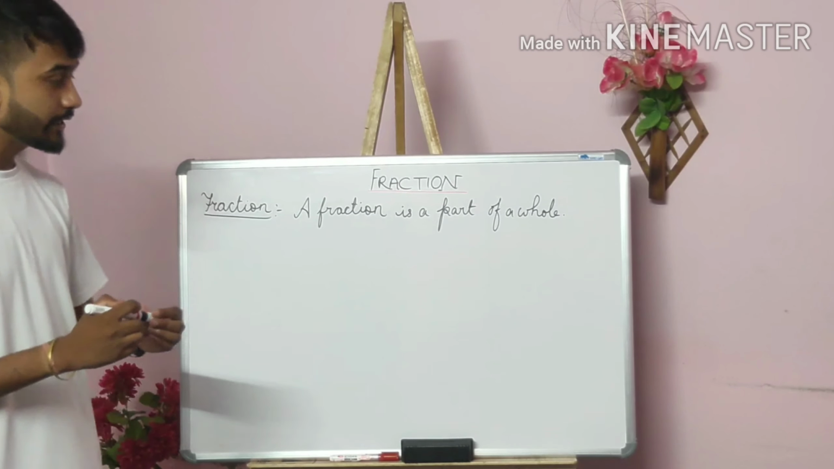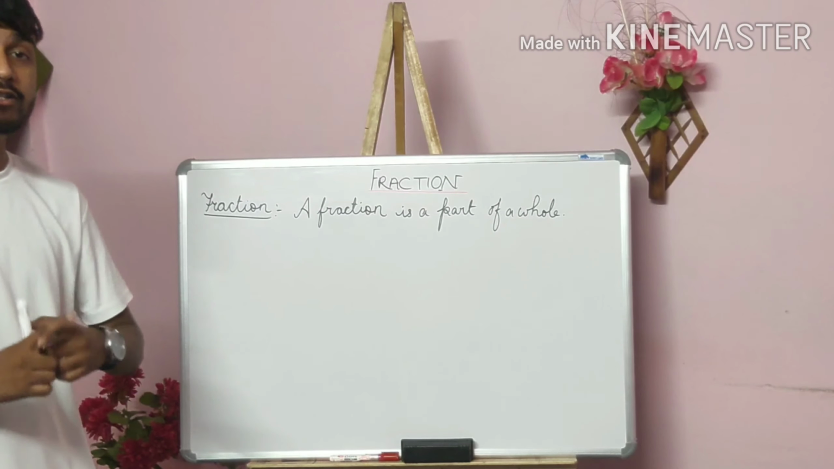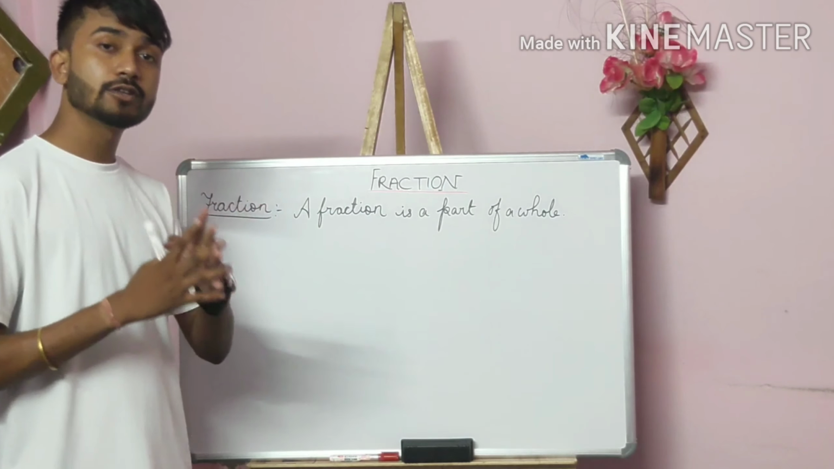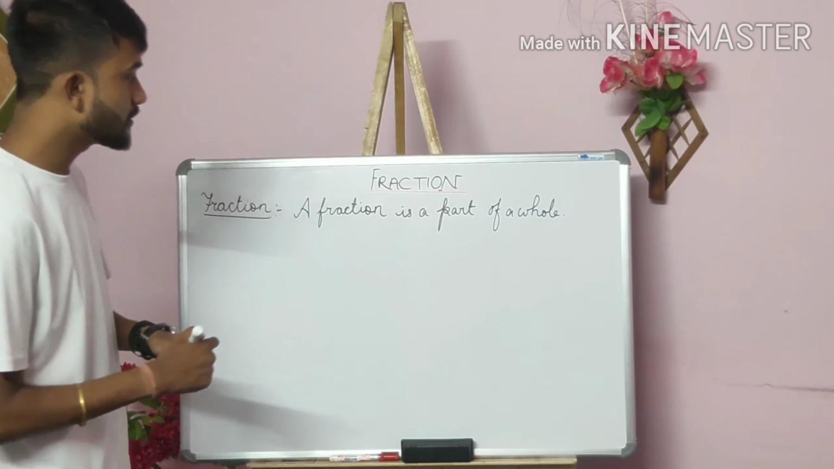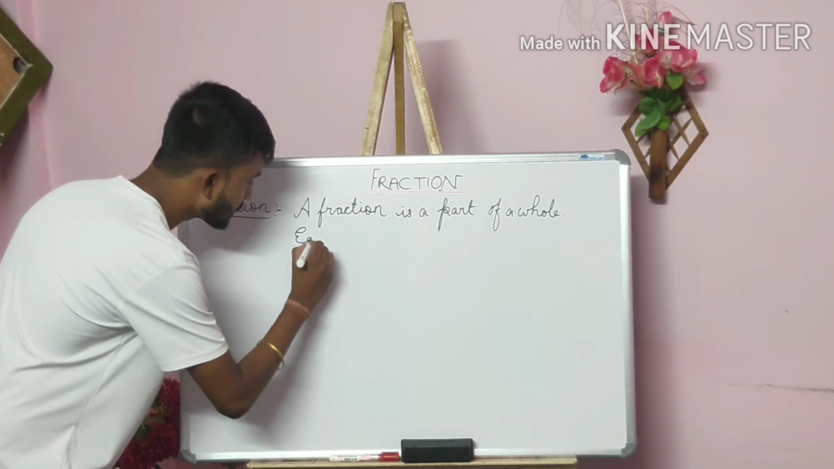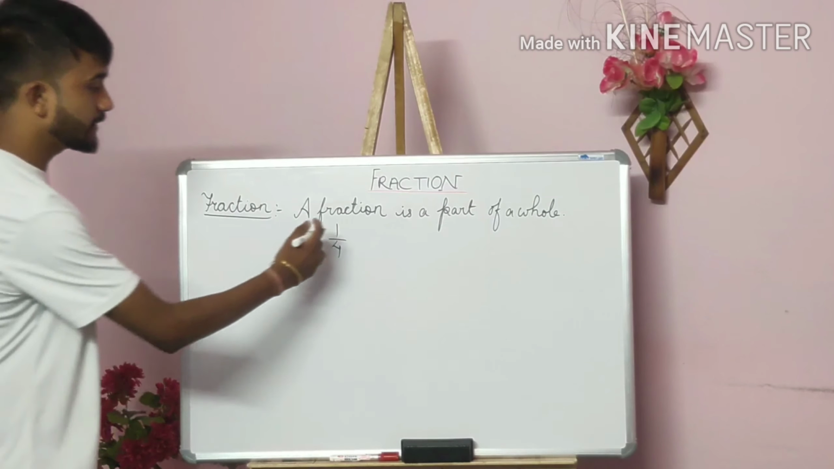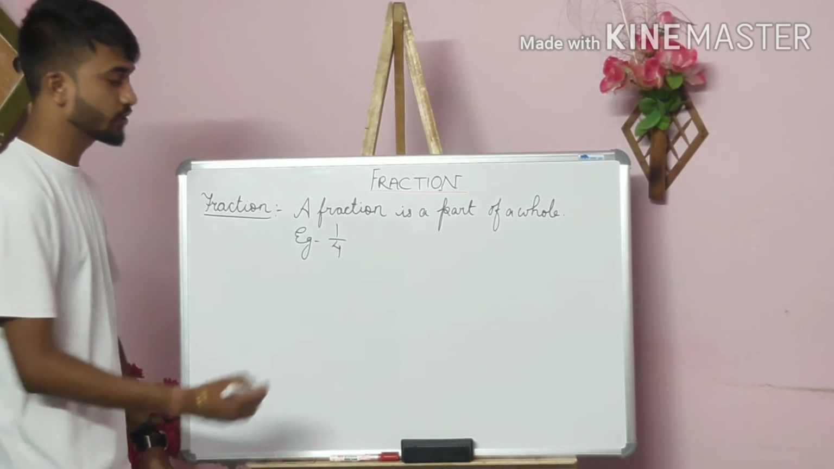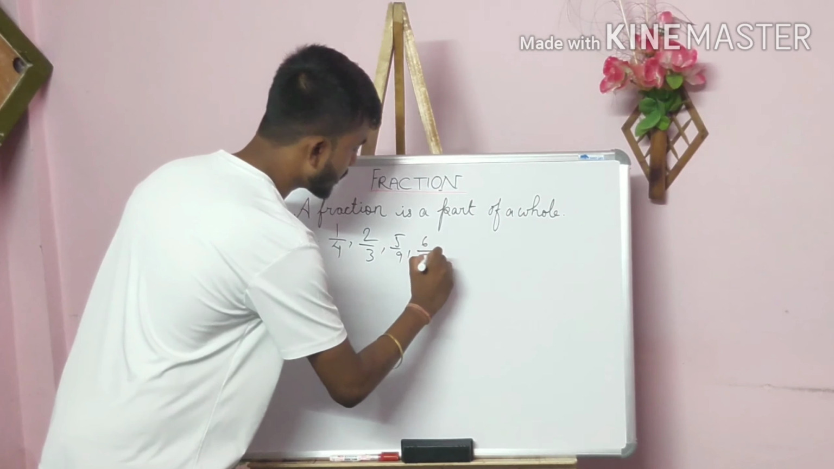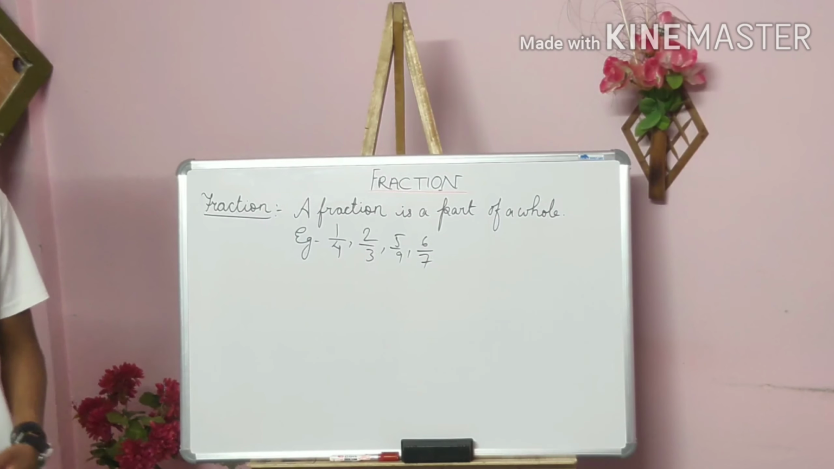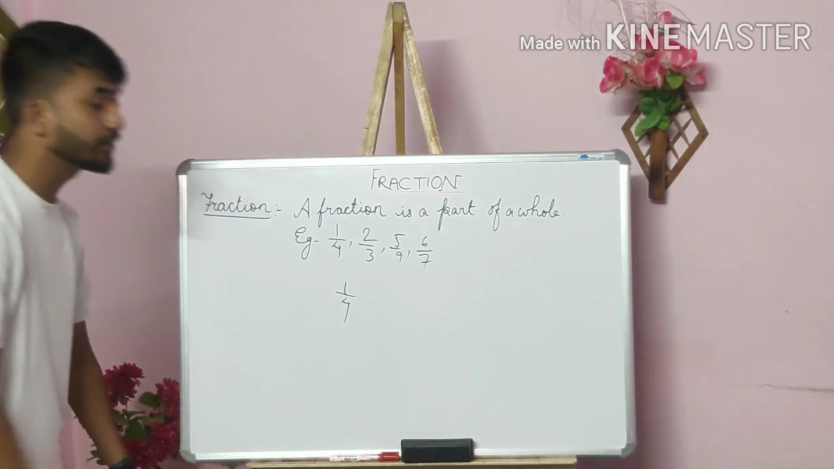That means, do you remember the situation where there was only 1 chocolate, and we distributed it equally among our 4 friends? Suppose let's take an example: 1 by 4. This was the situation we had at that time. In this example, 1 by 4, there were many other fractions I could give you: 2 by 3, 5 by 9, 6 by 7. Suppose the first one, 1 by 4, I am writing here.